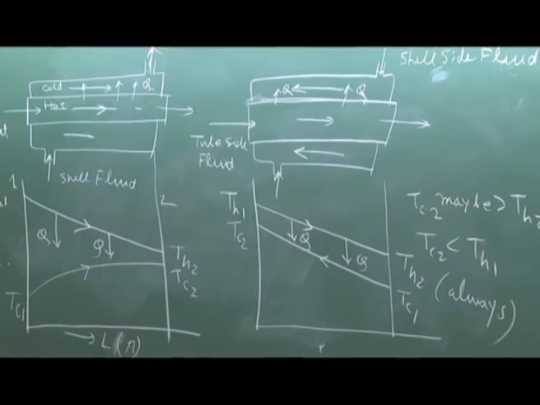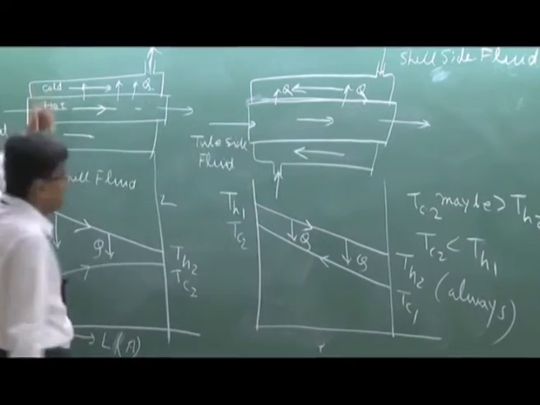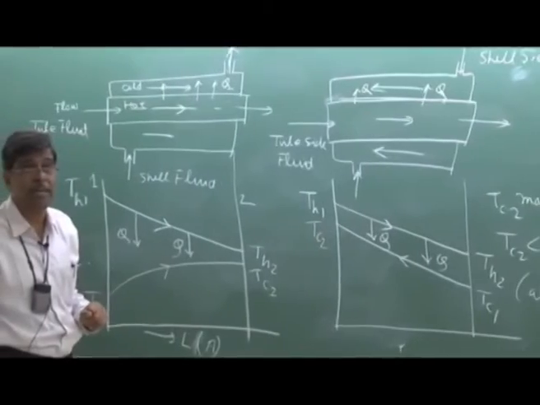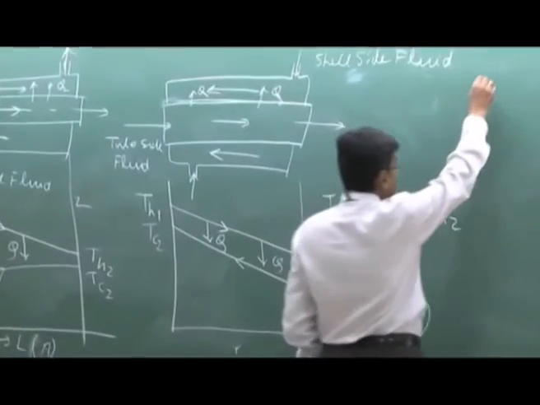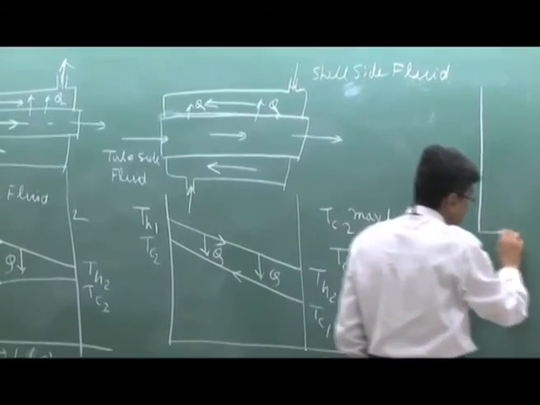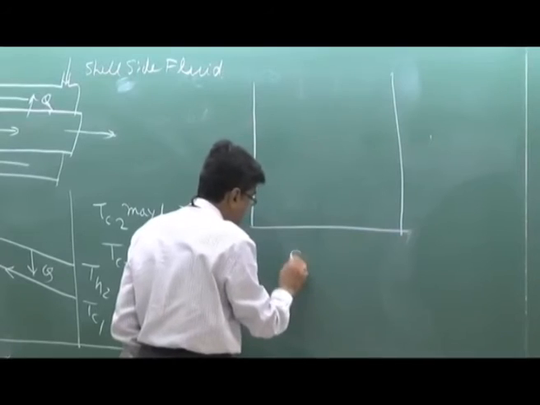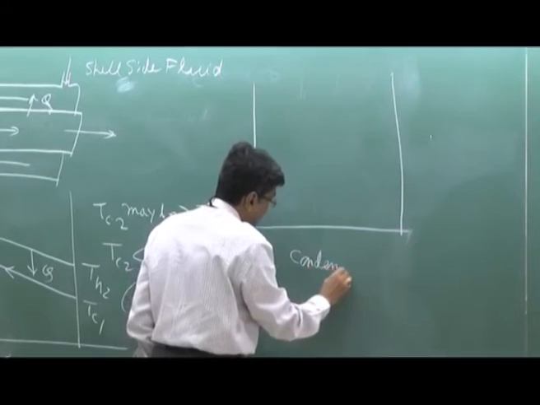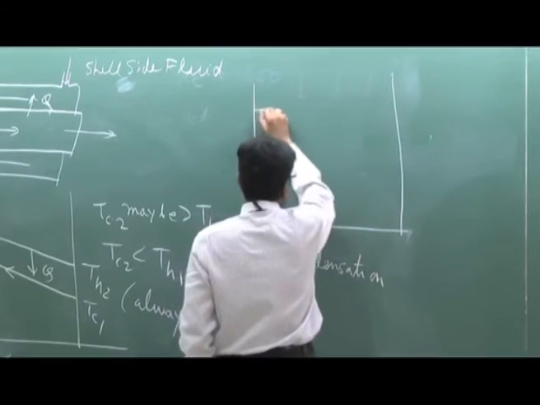Under certain cases where one of the fluid changes phase, that means condensation and boiling, we can draw the diagram like this. For condensation, the hot fluid does not change its temperature.